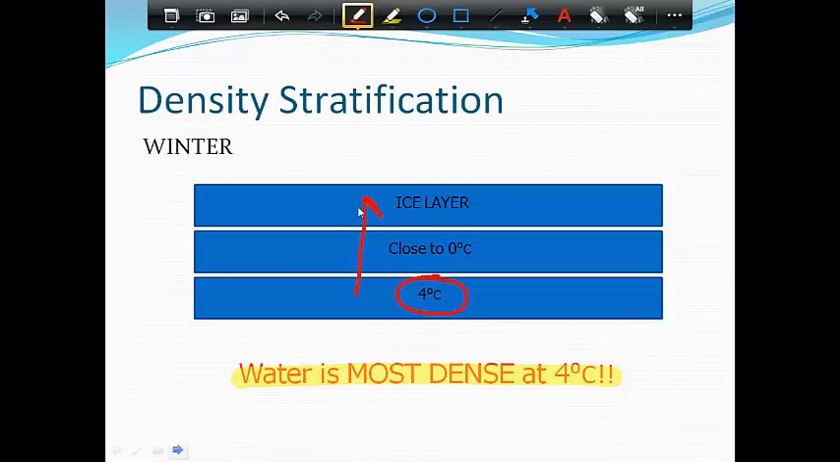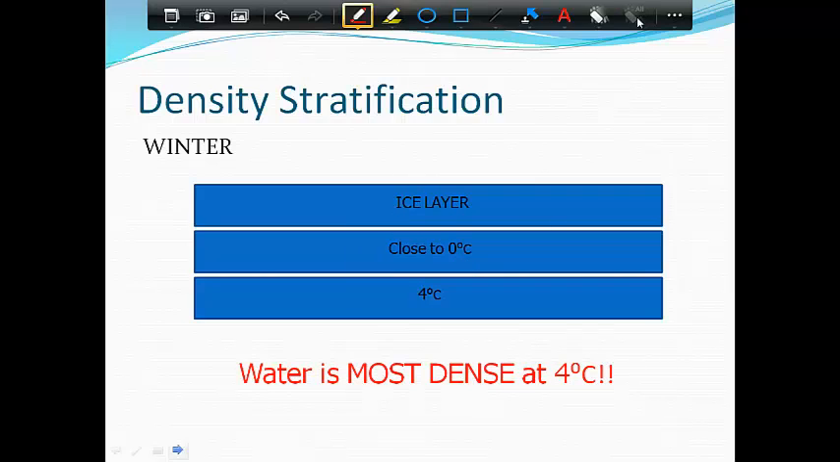As we move up the layers of the lake, it gets colder until we get to the top where it's actually frozen and the ice layer. So 0 degrees Celsius water as well as ice is going to float on top of 4 degrees Celsius water, and that's why we get those layers of that stratification.